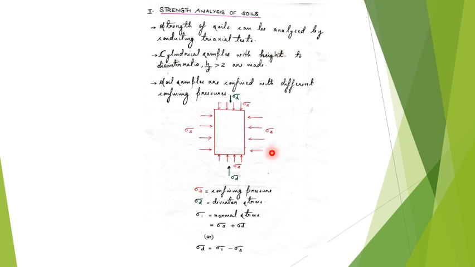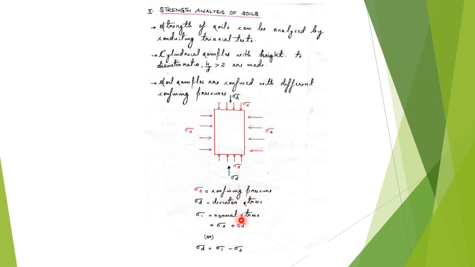Now if we want to apply the vertical load, the vertical loads are applied in the form of sigma d. You will have a load cell on top of the cylindrical sample to measure the vertical or normal load coming onto the soil sample. So sigma d is the additional vertical load acting on the soil sample in addition to the confining pressure sigma 3. Sigma d is also called the deviator stress.